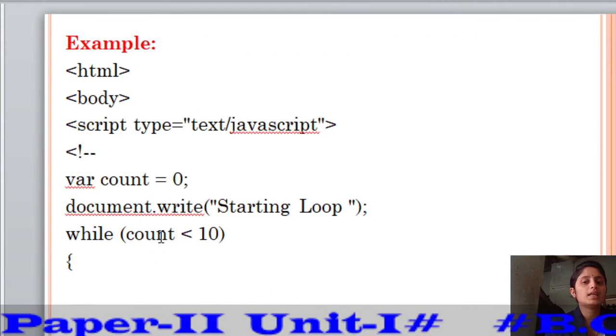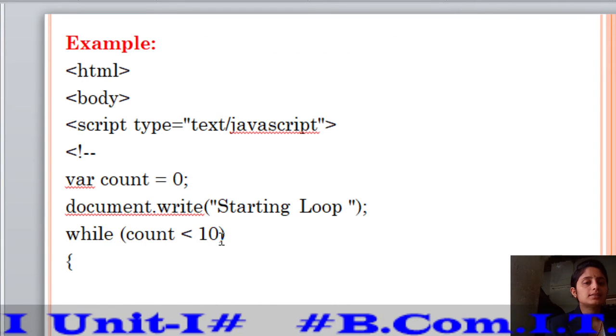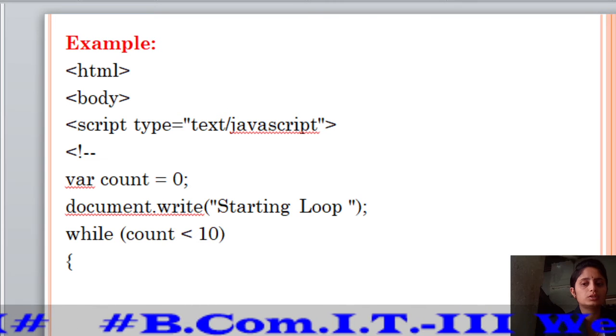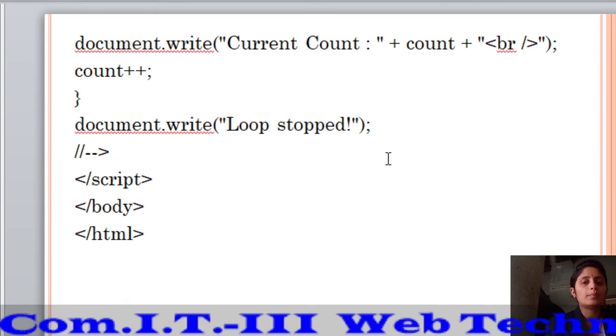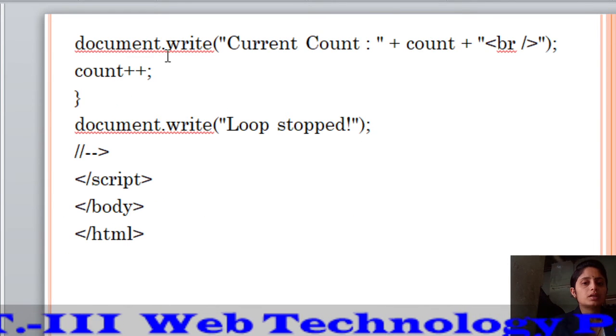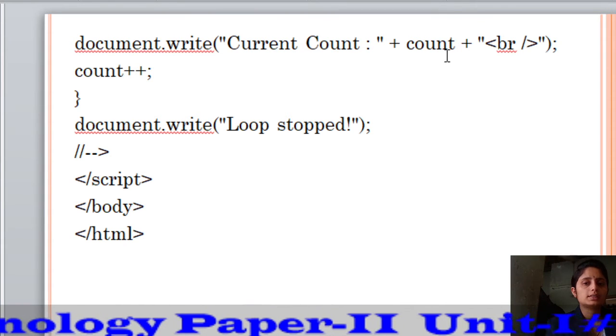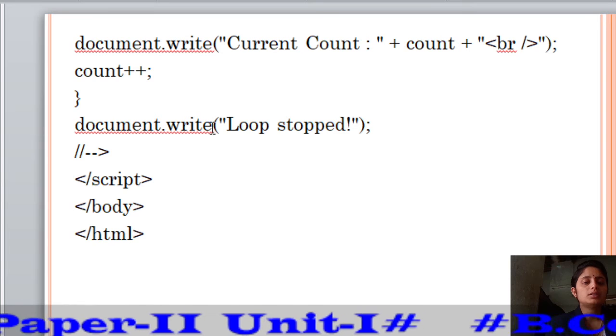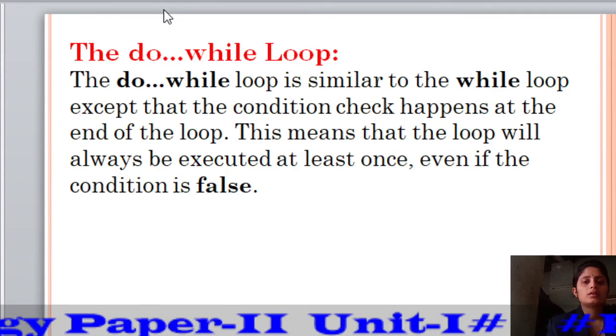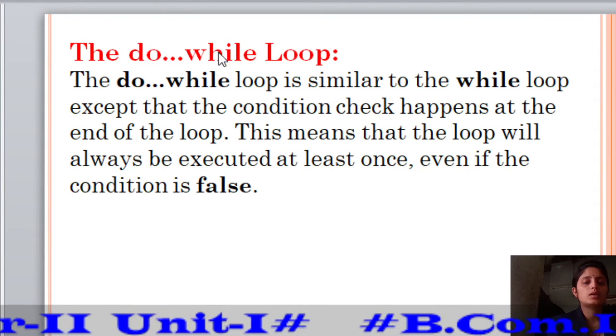Then while 10 is less than 10, this condition is false. So the statement under the while expression will not be executed. The next loop is the do while loop.